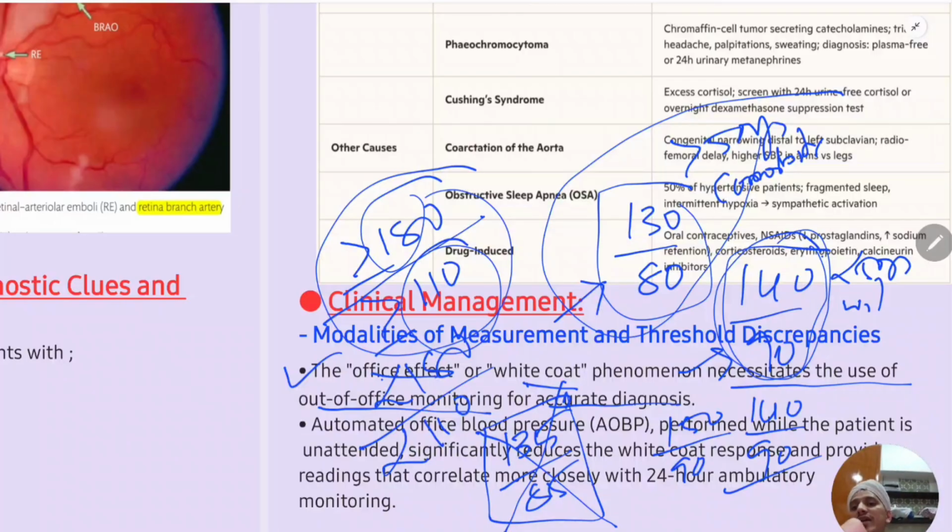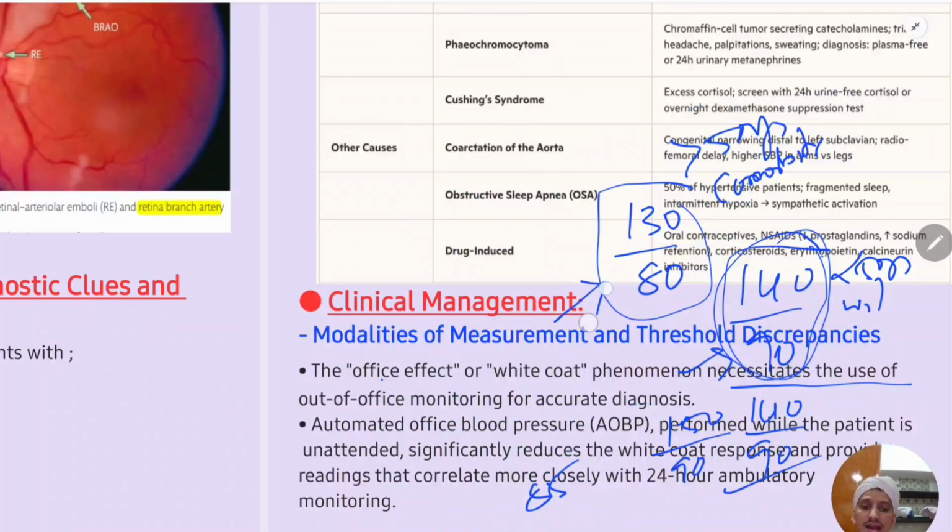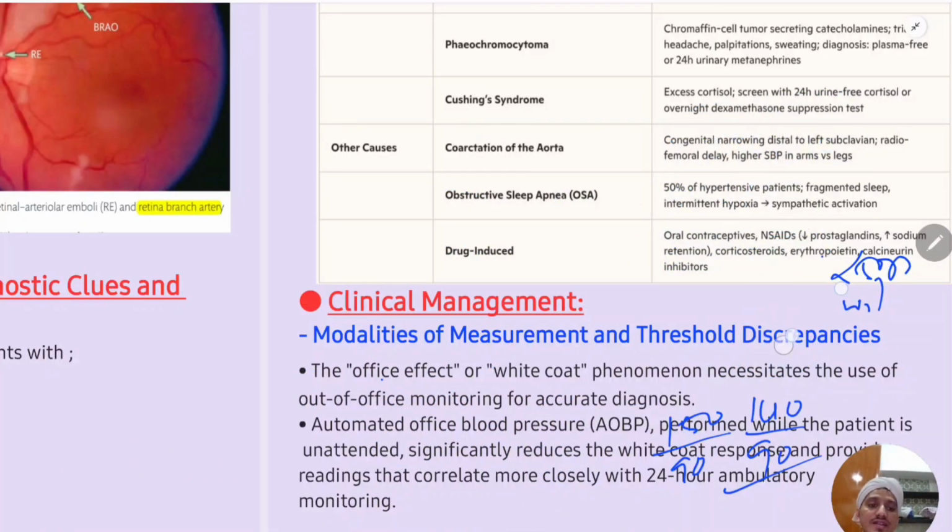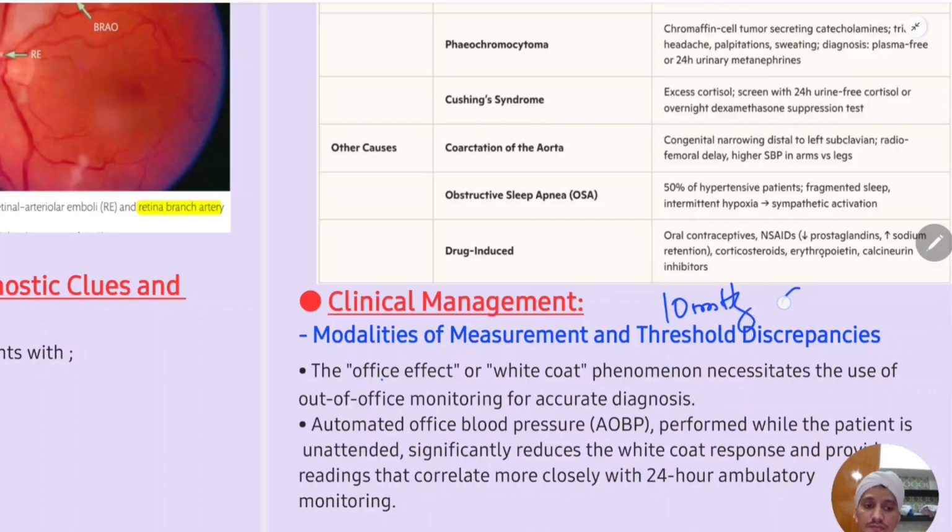And one more important point in measuring the BP, at each visit you should measure the BP twice. Now when you measure the BP twice, in two readings, if you are getting a difference of more than 10 mmHg in systolic BP or more than 5 mmHg in diastolic BP, then again you should measure the BP.